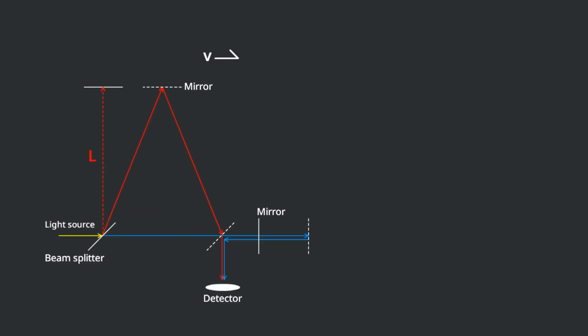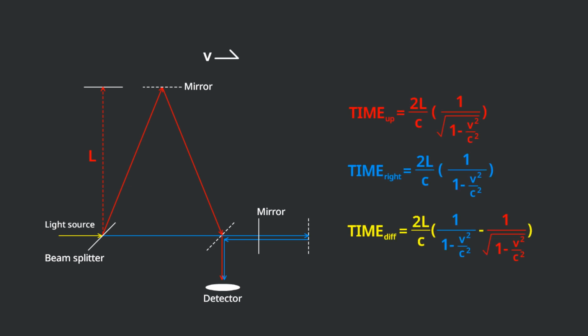Consider the case where the setup is moving right. When the upper arm and the right arm are equal in length, the light that travels in the right arm will need to travel a longer distance back to the center when compared to the light that travels in the upper arm. If we rotate the setup, an observer should be able to see a positive result in the Michelson-Morley experiment, since the two lights will now be out of phase. But in reality, we could only observe a negative outcome.